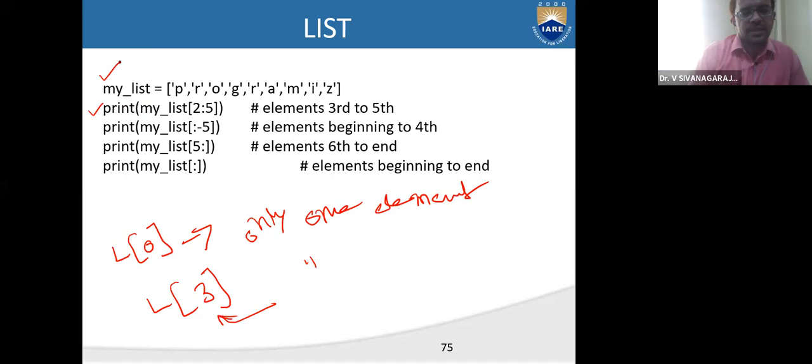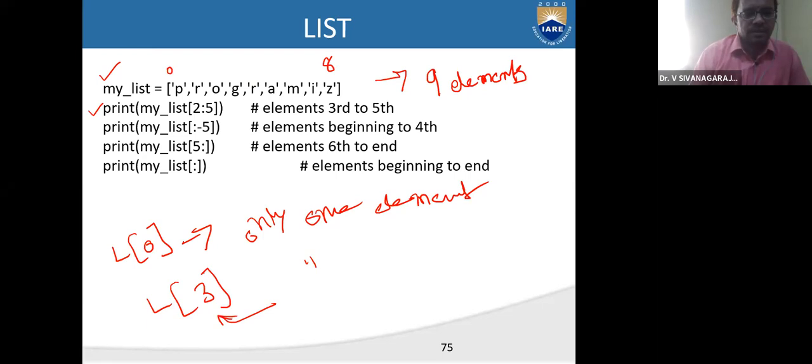My list is an example list. It consists of these elements. So this is the 0th position, and we have 1, 2, 3, 4, 5, 6, 7, 8. 8 is the last one, and that means the list consists of a total of 9 elements, starting from 0 to 8.